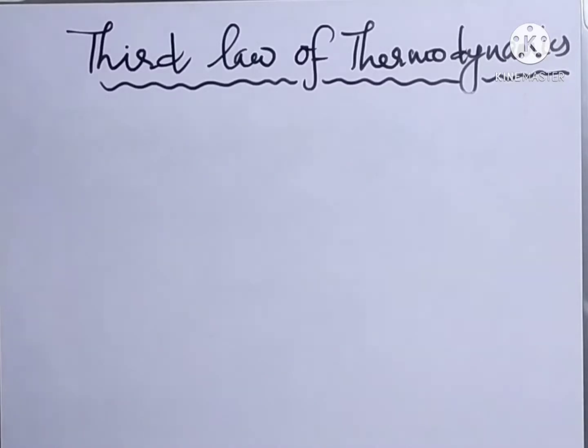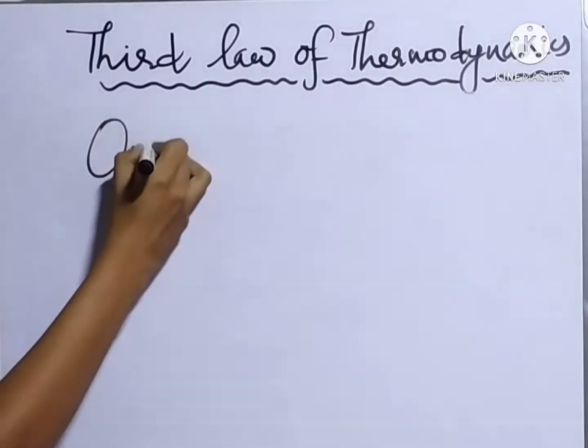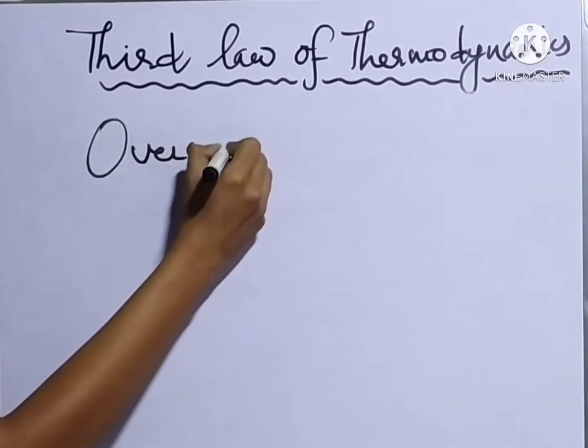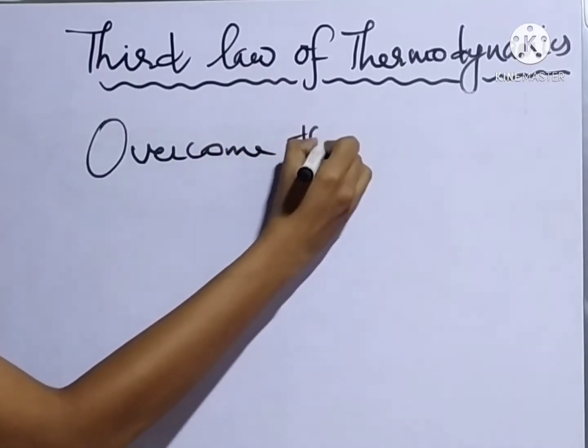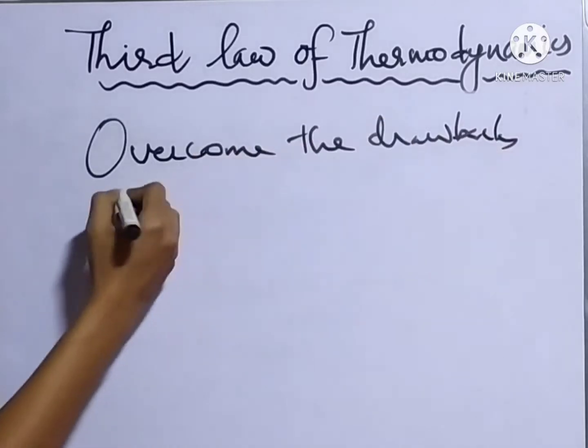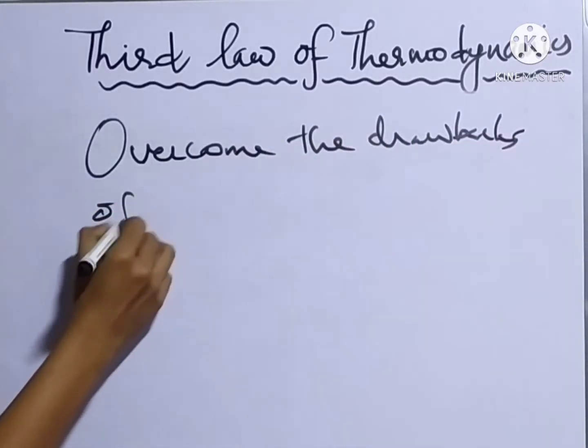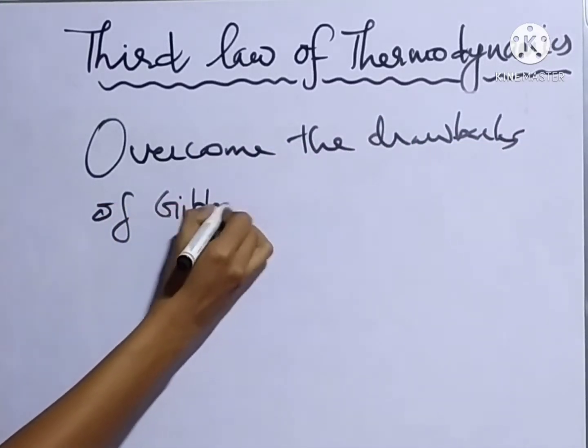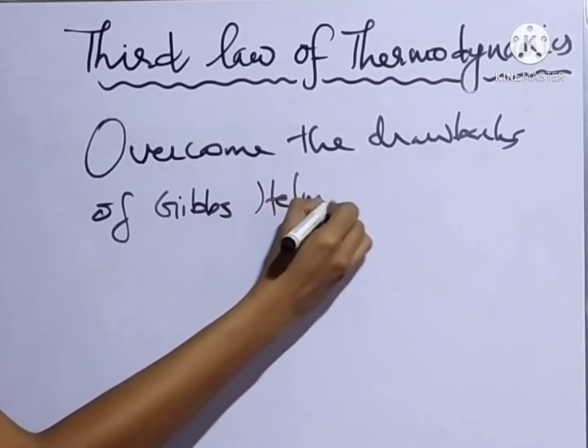The third law of thermodynamics overcomes the drawbacks of the Gibbs-Helmholtz equation.